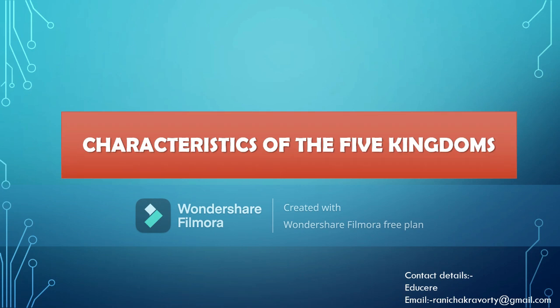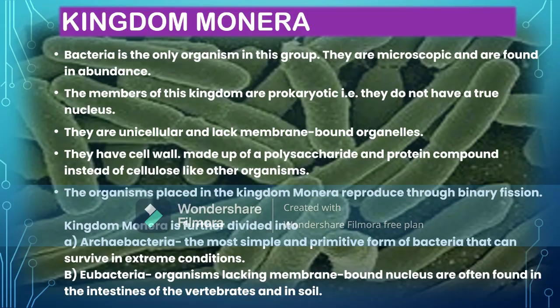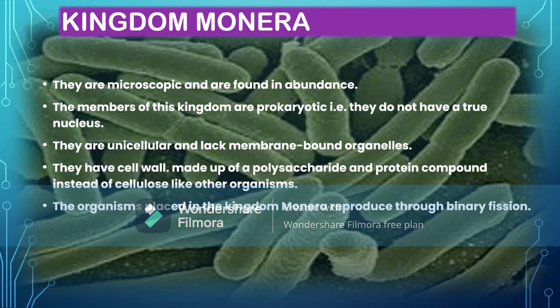Now coming to the different characteristics of these different kingdoms. First, to begin with, Monera are microscopic organisms and are found in large numbers. The members of this kingdom are prokaryotes. That is, they do not have a true nucleus. They are unicellular and lack membrane-bound organelles. The outermost covering of this organism is the cell wall.